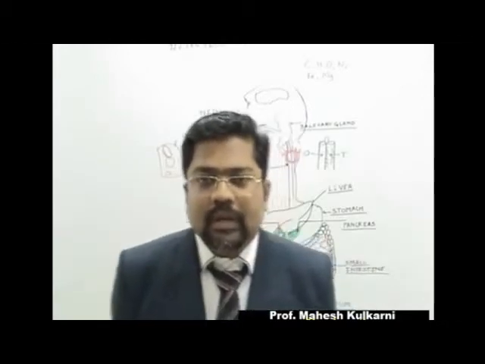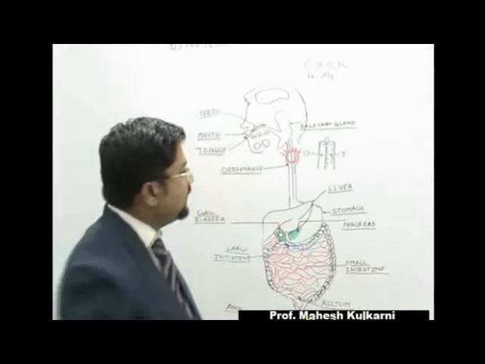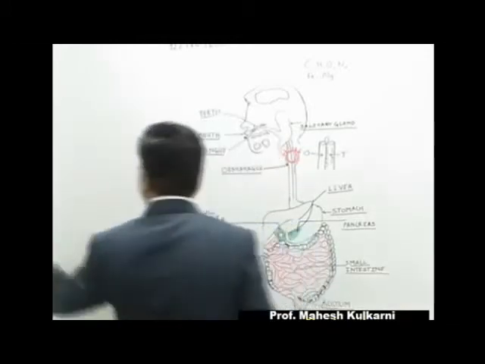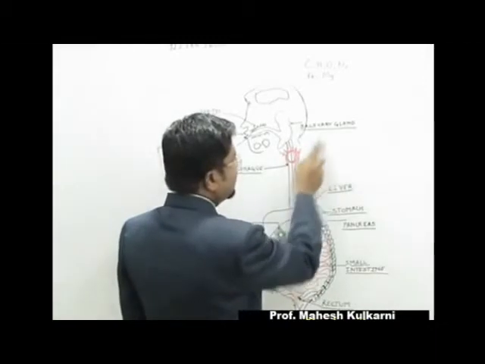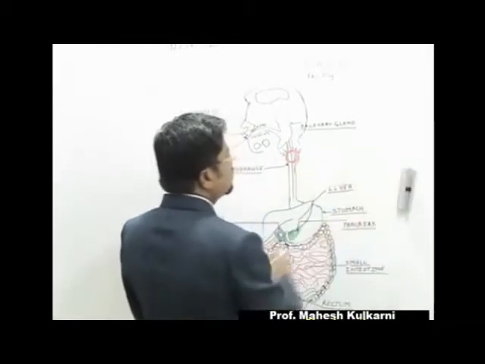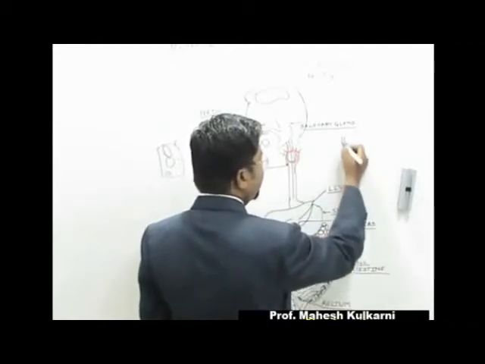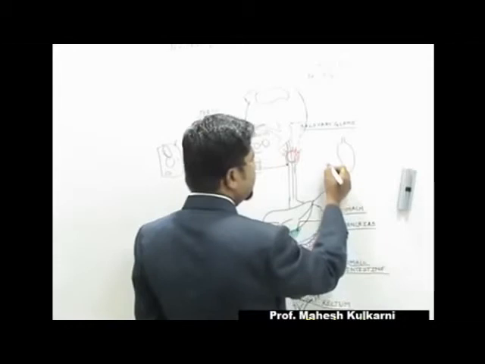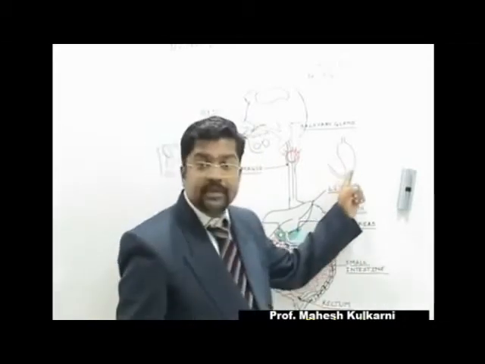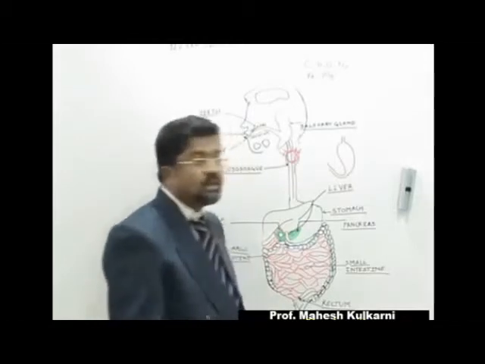Now, here it enters the stomach. This has a J shape. So here I am showing a detailed diagram. This looks like a J shape. So this is called the J-shaped stomach.